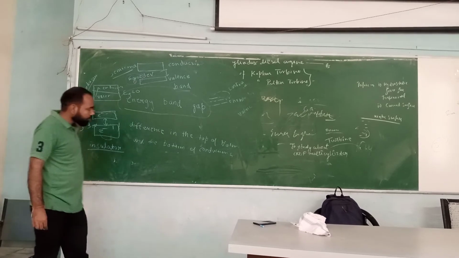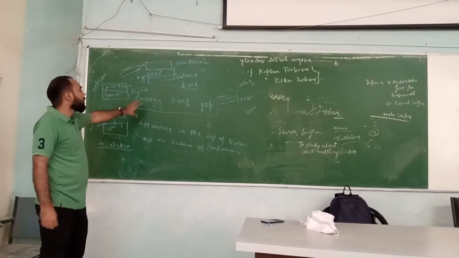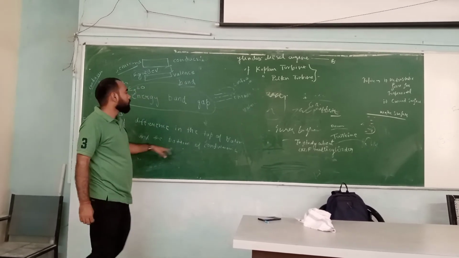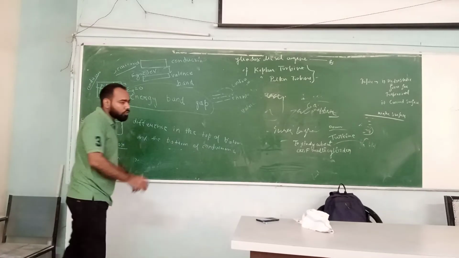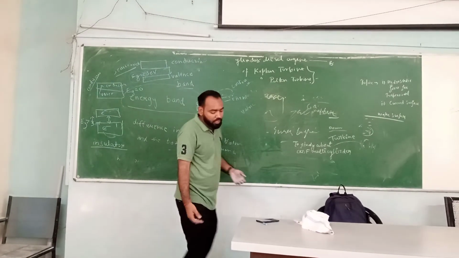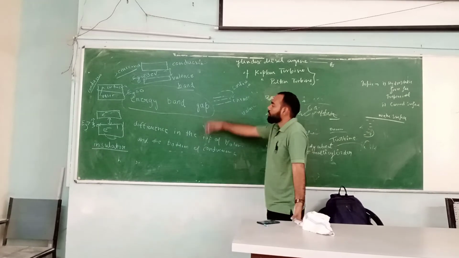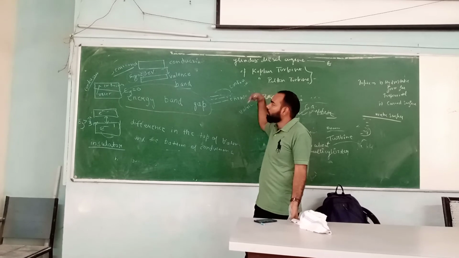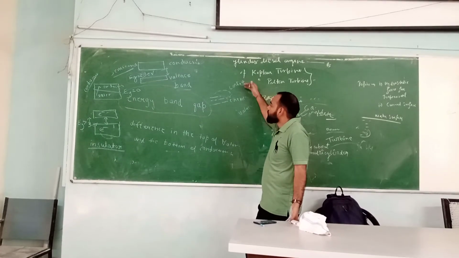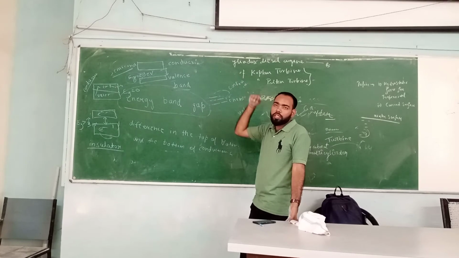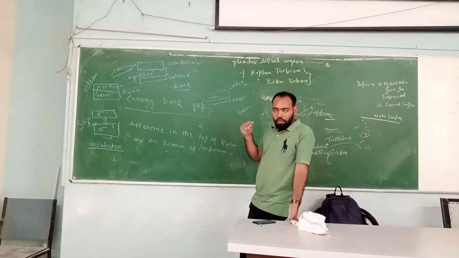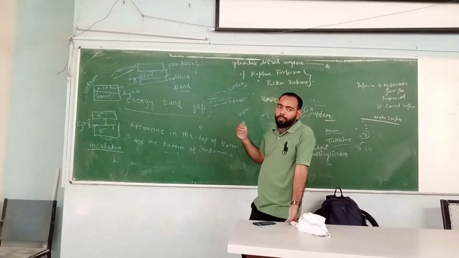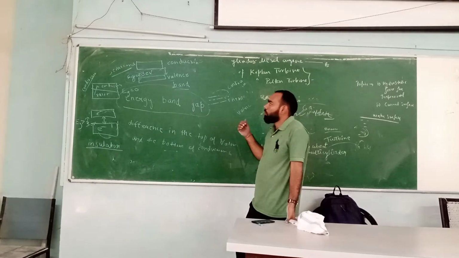So this is all about the energy band gap. What is the energy band gap? It is the difference between the top of the valence band and the bottom of the conduction band. In materials there are two bands. Some electrons have less energy and are close to the nucleus, and some are away from the nucleus, at the surface level. If they have free electrons, they will start conducting, and if they are well below the surface, they will not be conducting.